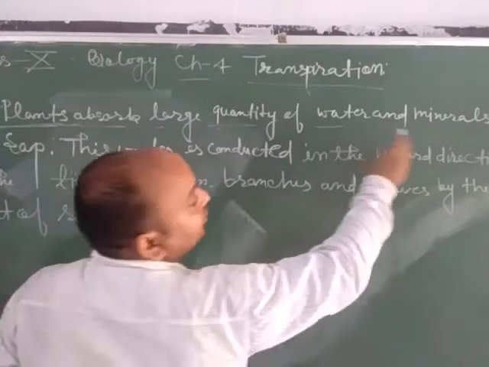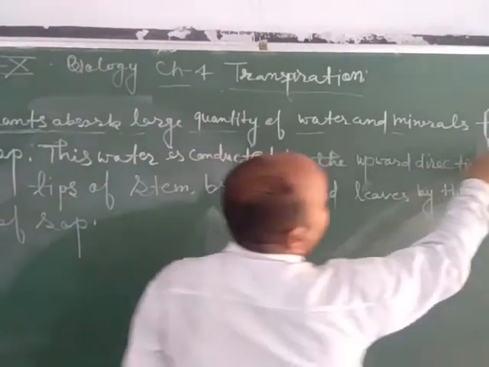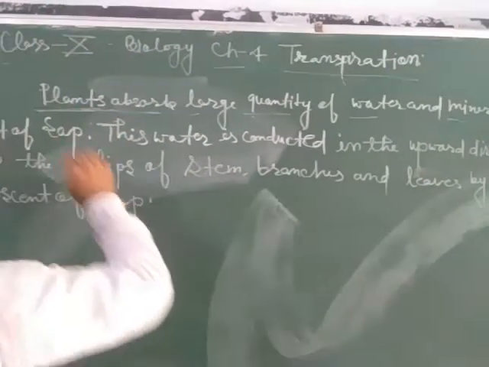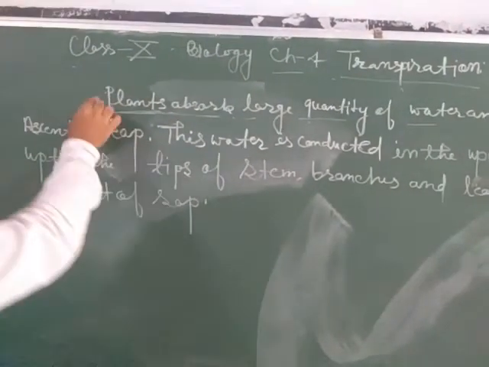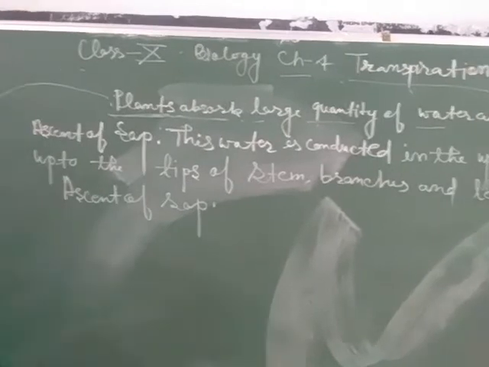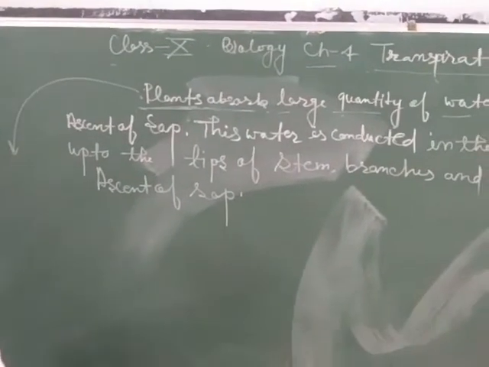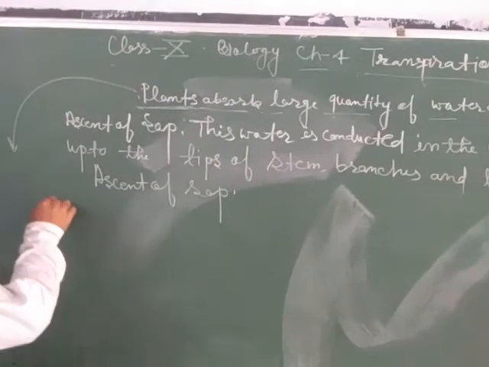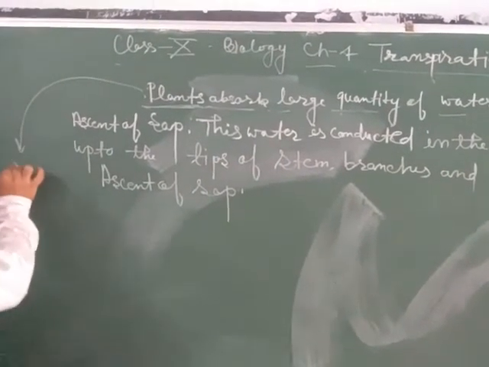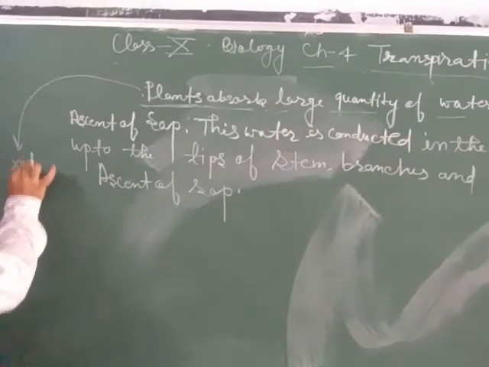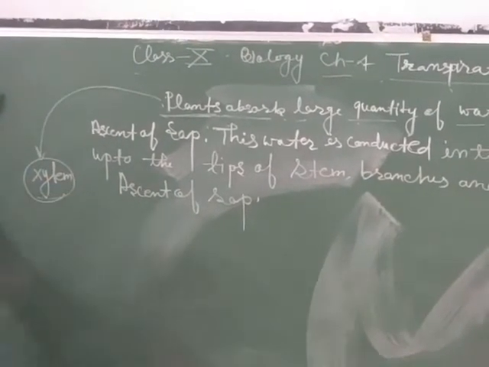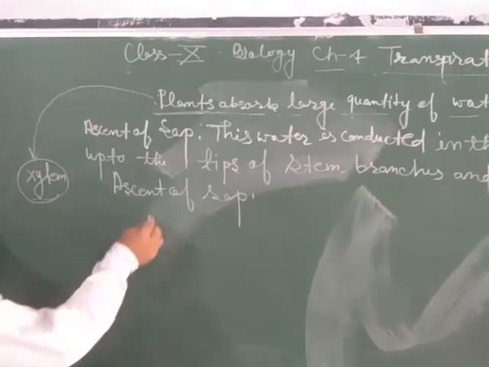and minerals from soil. Which part of the plant is responsible for absorption of water and minerals from soil? We will study that it is xylem. Xylem is responsible for transport of water and minerals from the soil to the different parts of the plant.